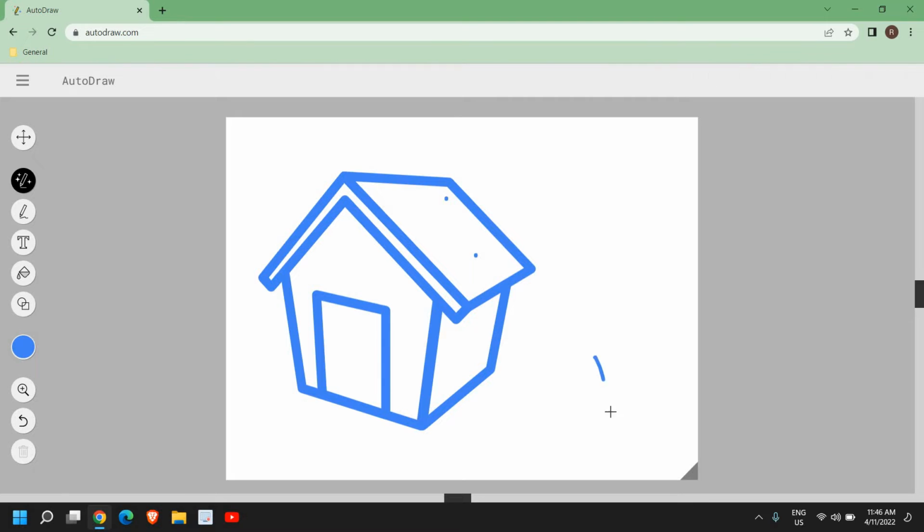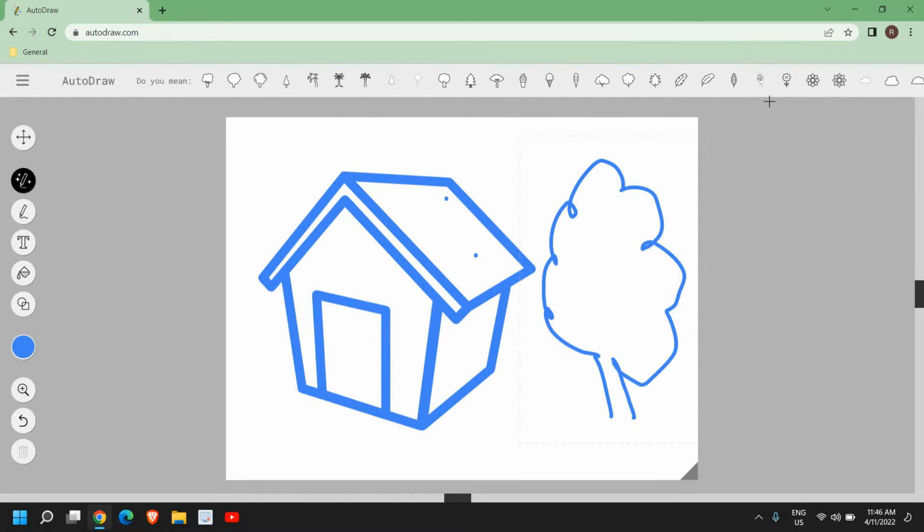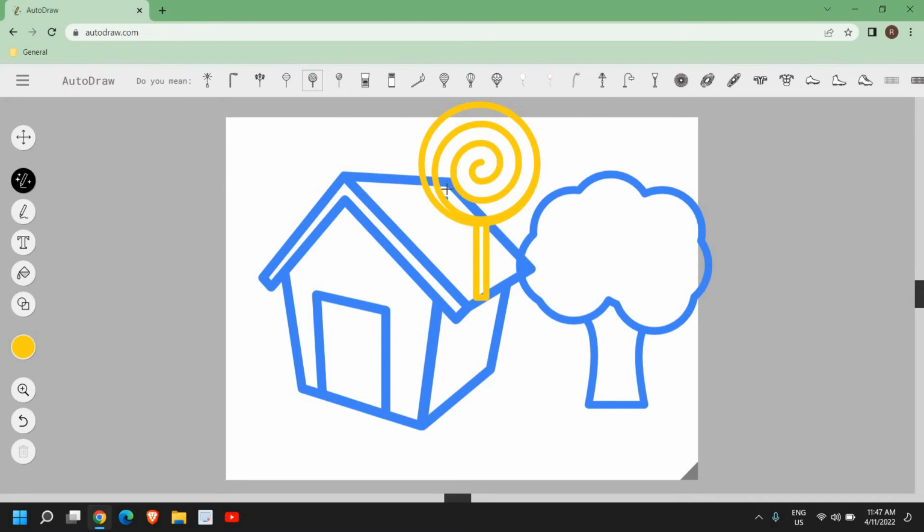Let's say if I want to make a tree, and I'm not good at drawing, and I'm just making it, and I can get a lot of other options here. So there are so many things which you can do. You can change the colors from here. You can make it green, you can make it blue. That is completely up to you how you want to make it. I really like this website. It is really a good website to spend time.